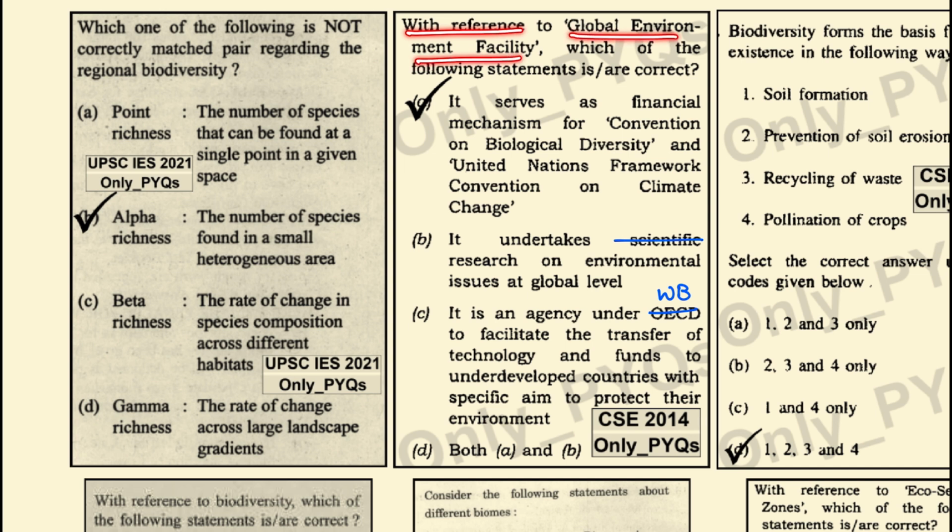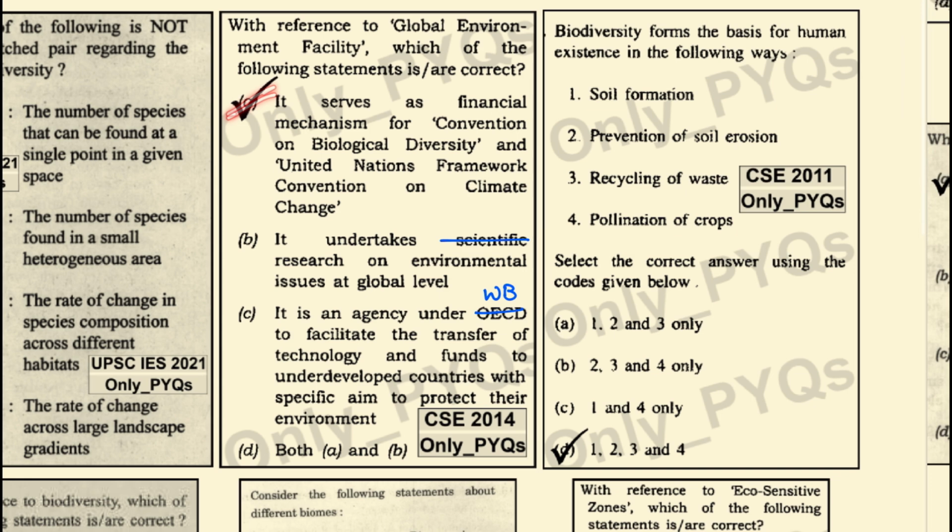With reference to the Global Environmental Facility, which of the following statements are correct? It serves as the financial mechanism for the Convention on Biological Diversity and United Nations Framework Convention on the Climate Change. This is a correct statement. It undertakes scientific research on the environmental issues at the global level. This is a wrong statement because it does not specify the scientific research. It is an agency under OECD to facilitate the transfer of the technology and funds to the underdeveloped countries with specific aim to protect their environment. This is a wrong statement because this is not OECD. This agency is under World Bank. So statement 1 becomes correct.